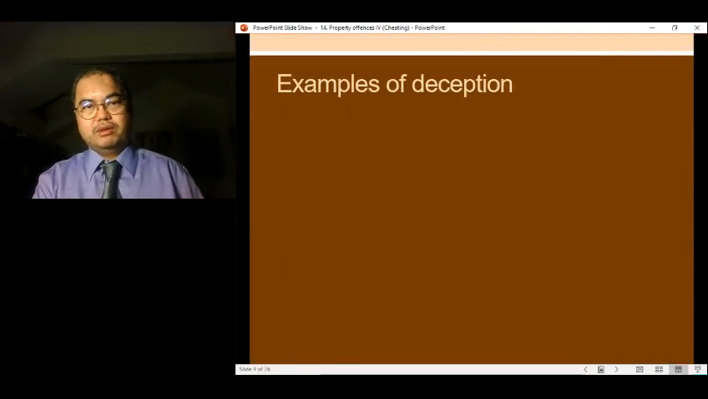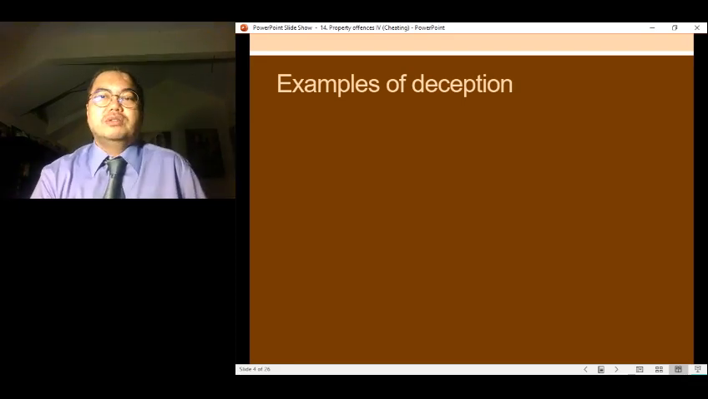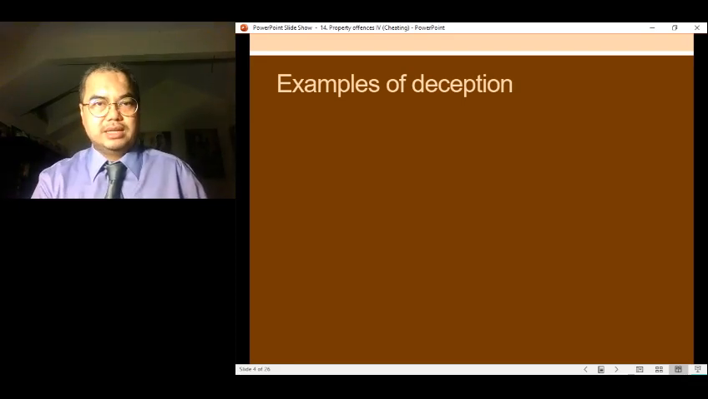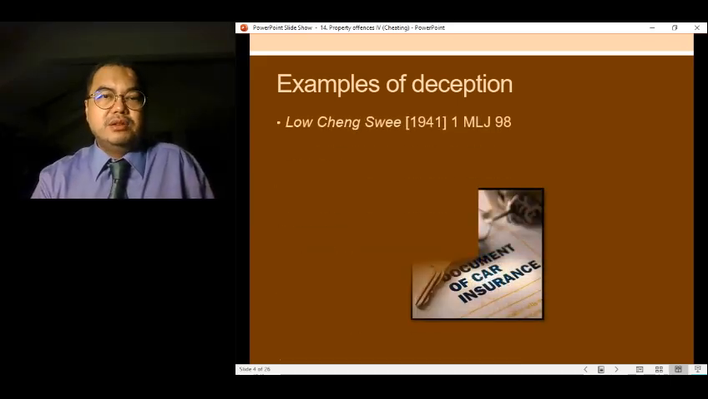But let's go through first 415. So you see that the deception is a key element. You need to show that somebody was deceived, that the victim was deceived. And here are some examples of deception.